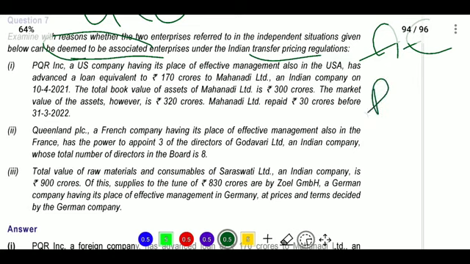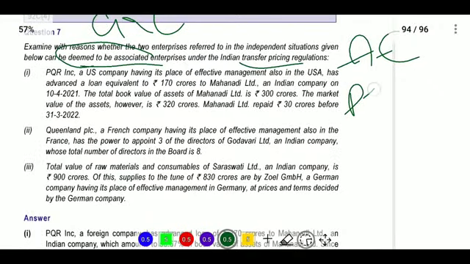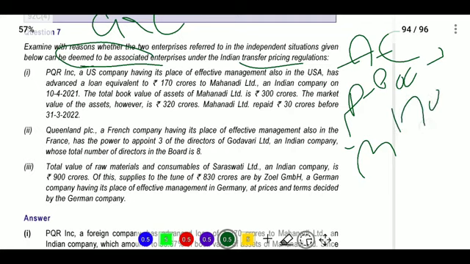Next we will see that PQR incorporation. So one company is there, P company, and Poem in USA company advanced loan to Mahanandi Limited. It is an Indian company, and on 1/10/4/2021, the book value of assets will be 300 crores. So 170 was paid and 300 is book value, so more than 51%. If you had given 150, it would become 50%.